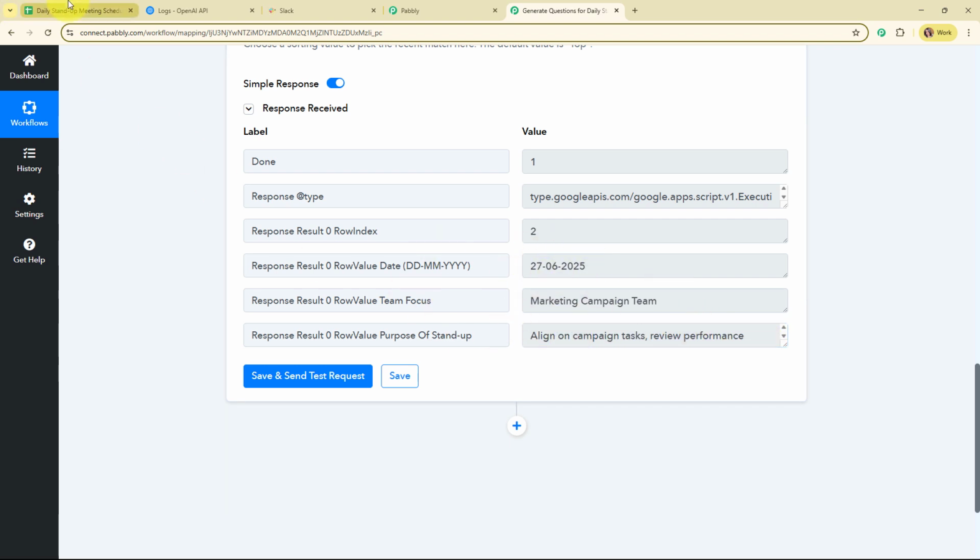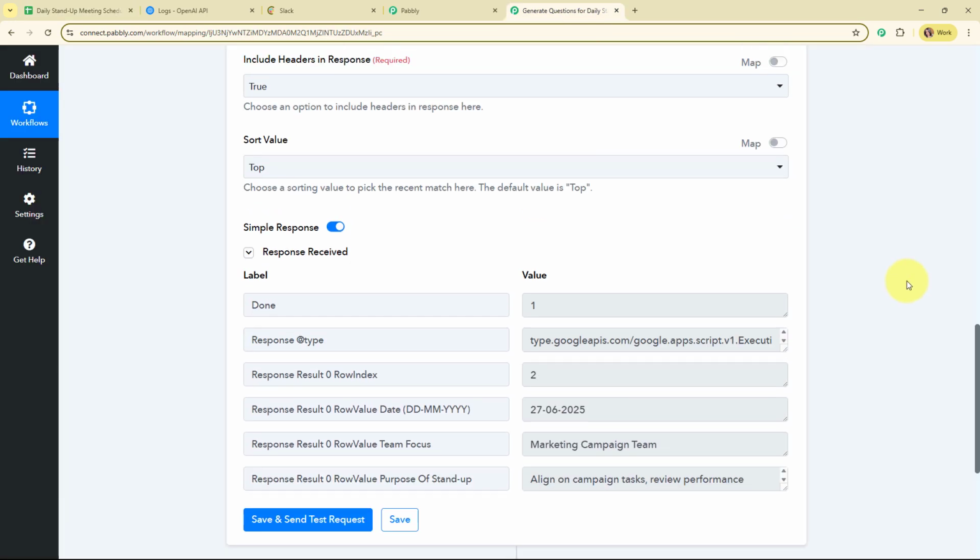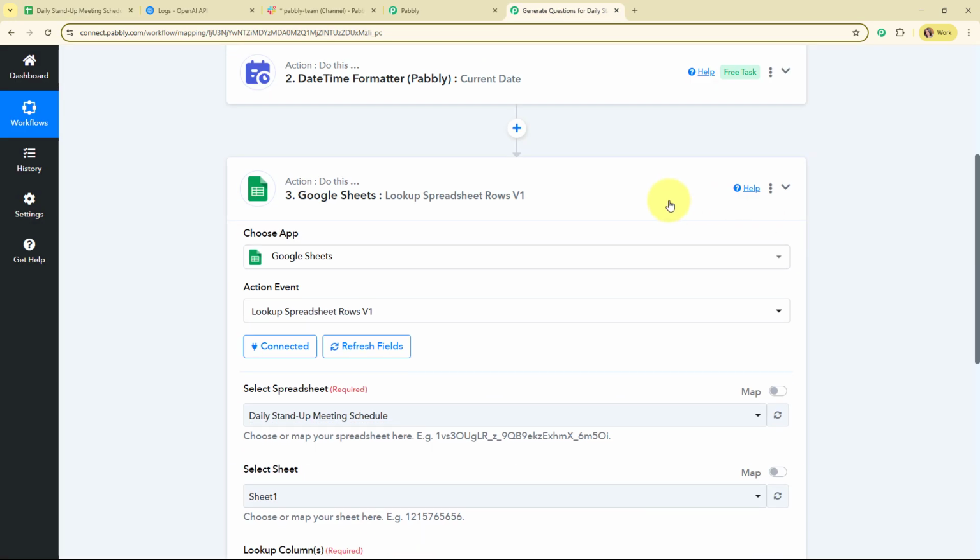So for that, let me take you to my Google Sheets. And here you can see the similar data that we have entered over here in our Google Sheet is received over here in our Pabbly's workflow. Alright, so with this we have successfully set up this action step as well.